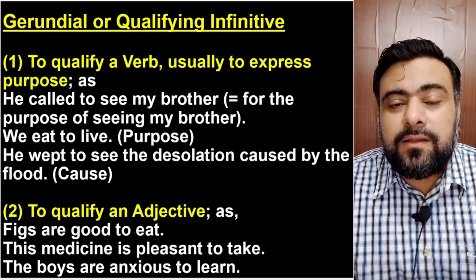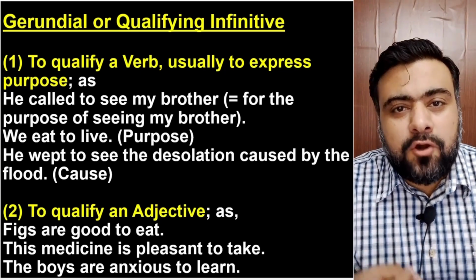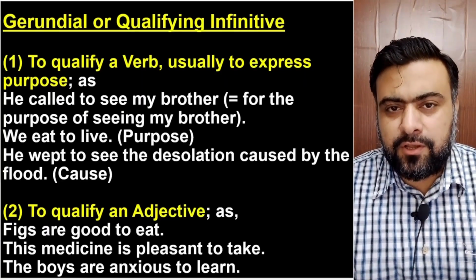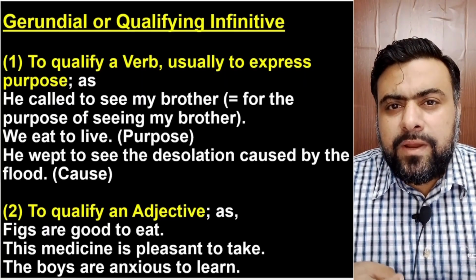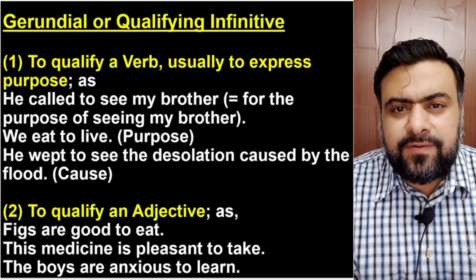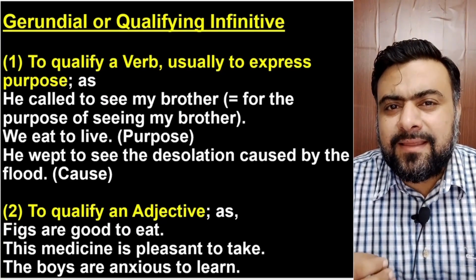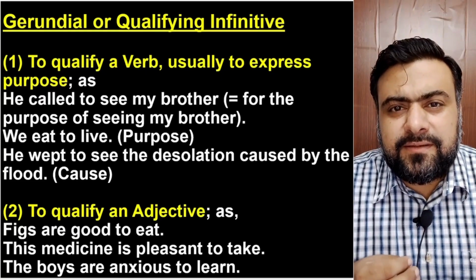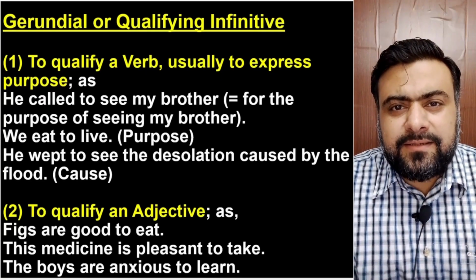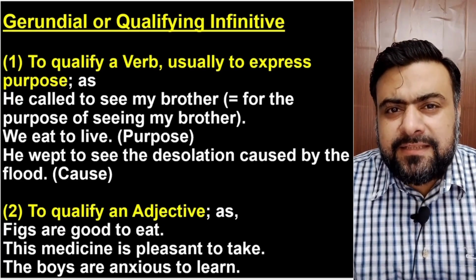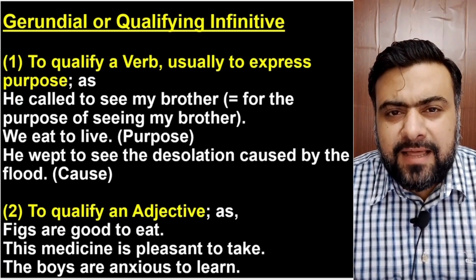Why did he call? To see my brother. He called to see my brother. The infinitive is showing the purpose of the verb. We eat to live. Eat is the verb. Now, the infinitive to live is showing the purpose of this verb eat. We eat to live. We wept to see the desolation caused by the flood.